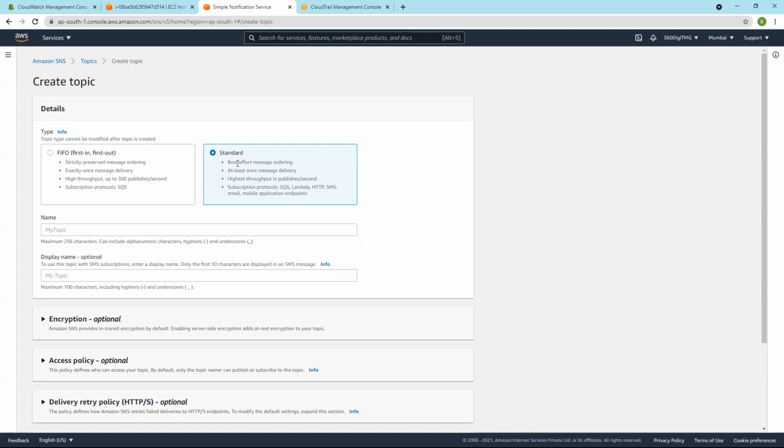If you go for standard, it ensures that the message is delivered at least once. And here there is no pipeline, like the first generated message, the first message that has been published has to be delivered, no rule like that. So let's go for standard.